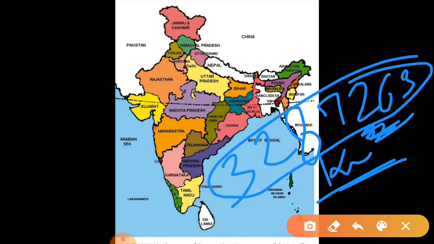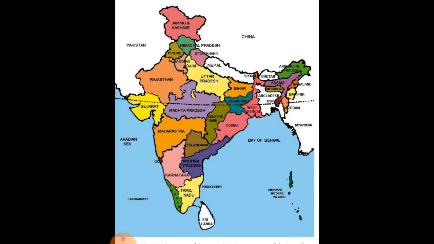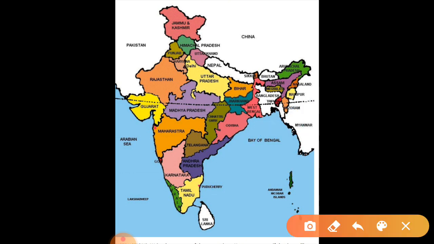Take it as a landline number, you can say. India covers 2.42% of the total area of the world.